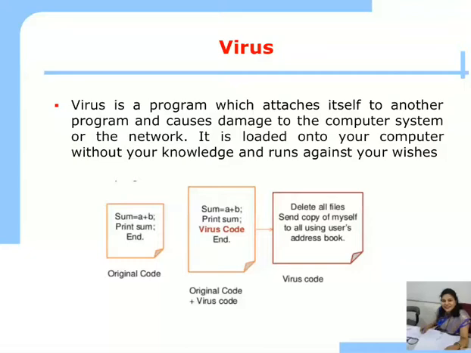And what does the virus code do? Deleting all the files and sending a copy of itself to all users in address books. So this is how the virus code is attached and executed. When the original code is executed, the original as well as the virus code also get executed because the virus is attached to the original code.